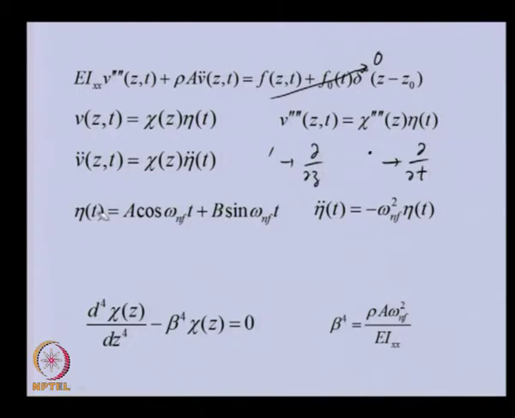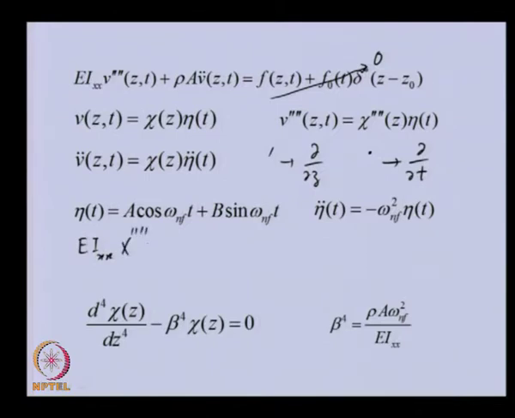And if we differentiate this twice, we will be able to see that we will have this relation, which is a relation for simple harmonic motion. Now, if we substitute this assumed solution in the equation of motion for free vibration, we will get E I